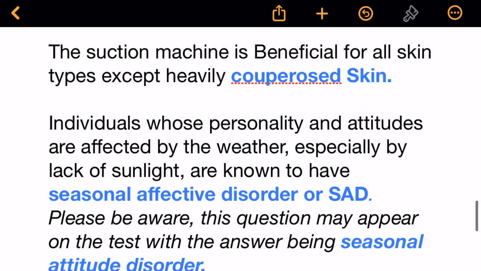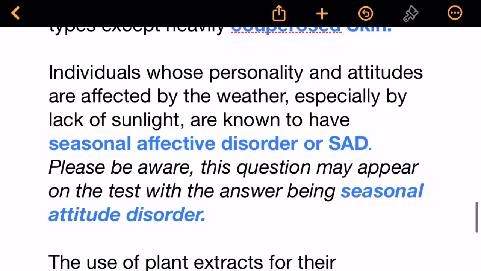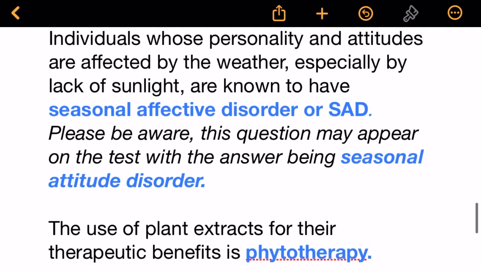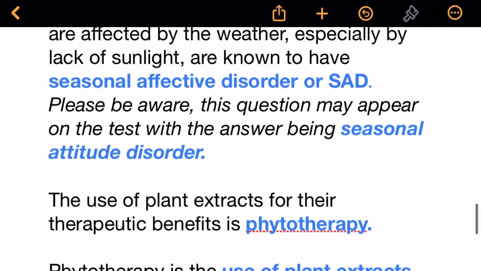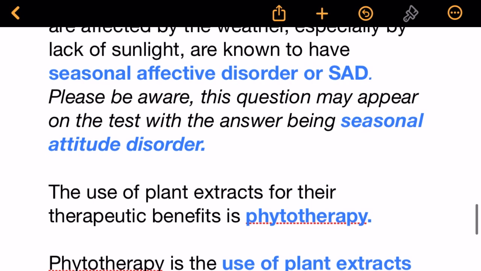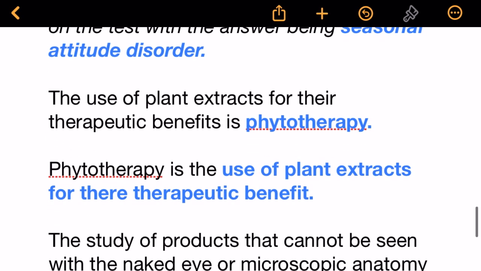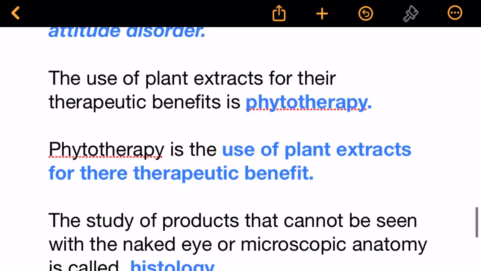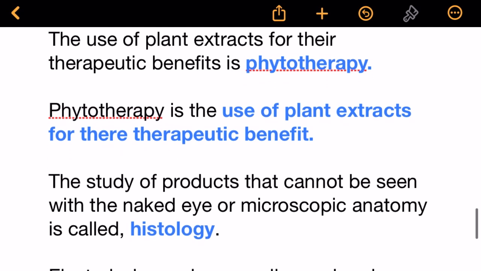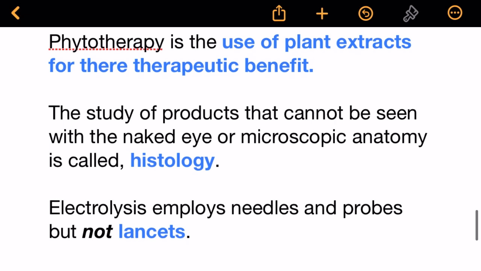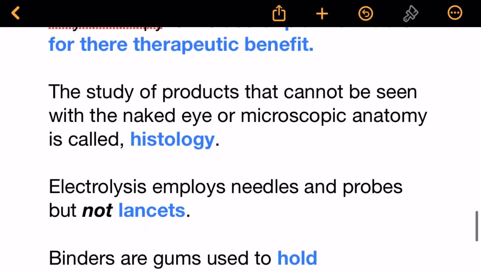Individuals whose personality and attitudes are affected by the weather, especially by lack of sunlight, are known to have seasonal affective disorder or SAD. Please be aware, this question may appear on the test with the answer being seasonal attitude disorder. The use of plant extracts for their therapeutic benefits is phytotherapy. The study of structures that cannot be seen with the naked eye, or microscopic anatomy, is called histology. Electrolysis employs needles and probes but not lancets.